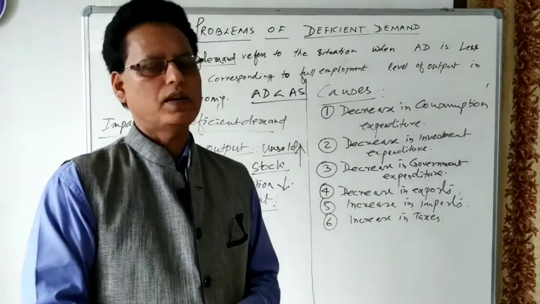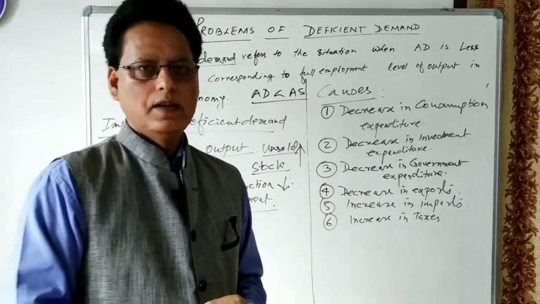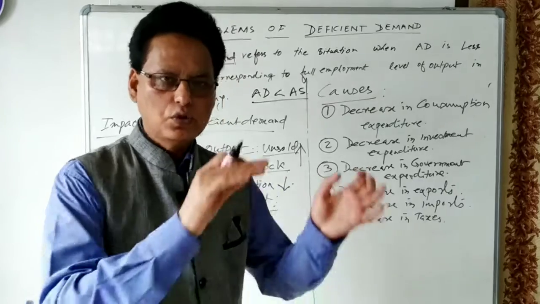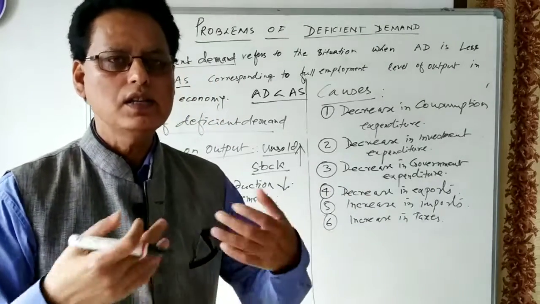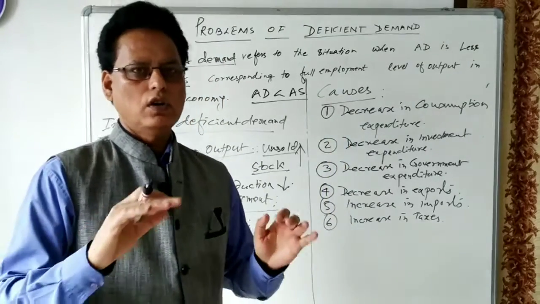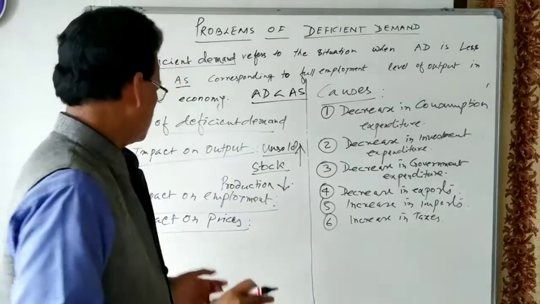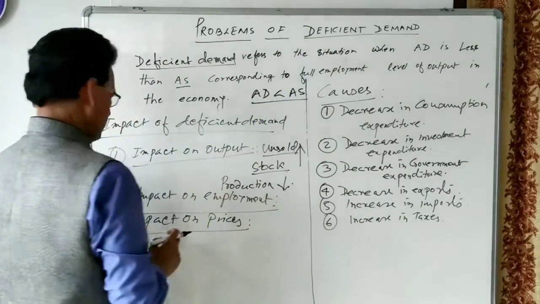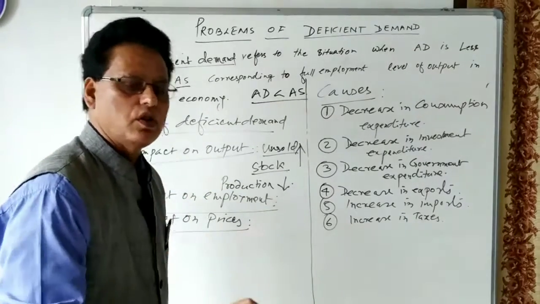The producers will try to reduce the inventories and the unsold stocks. So in order to increase sales, they will cut down the prices. So in case of deficiency demand, the general prices of goods and services will fall.